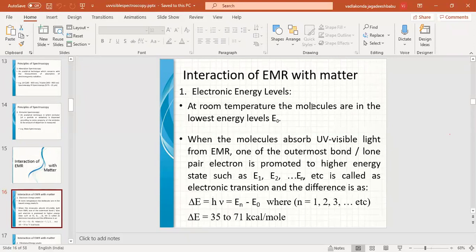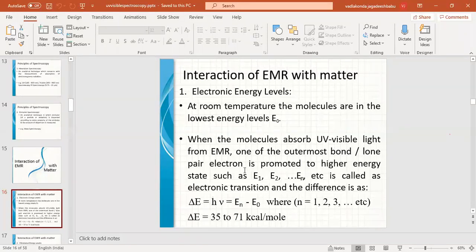So we have smaller energy for the rotational energy levels, which are placed in between the vibrational energy levels, and different vibrational energy levels are placed in between the two electronic energy levels. So when the molecule absorbs energy in the UV visible range, then electronic changes will take place.